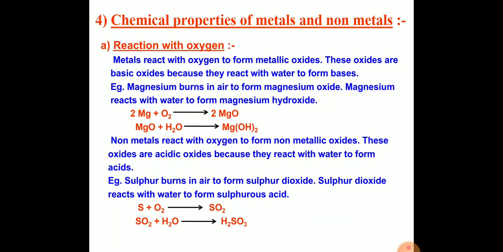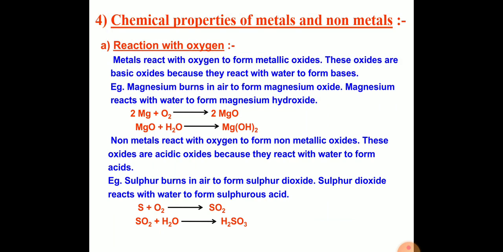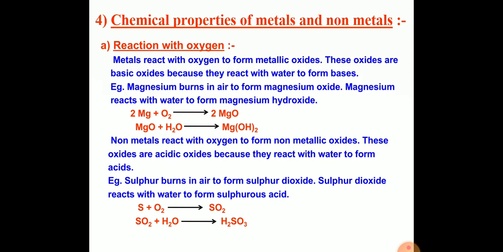Now, what is the nature of metallic oxides? Metallic oxides are basic in nature, and some of the metallic oxides react with water to form alkali. Remember, some of the metallic oxides react with water to form alkali. Metallic oxide being basic, it turns red litmus to blue.